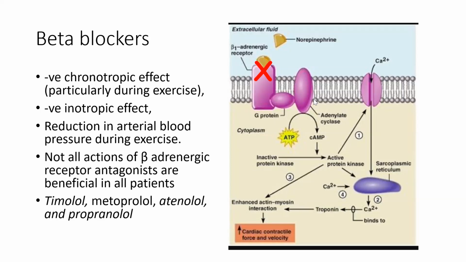After the first attack, once the pain subsides, then you start a beta blocker as prophylaxis for a second attack, and prophylaxis of ischemia. So all these are prophylaxis. Only organic nitrate is given as treatment.